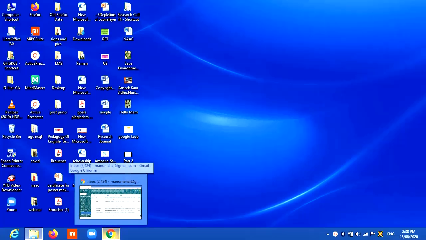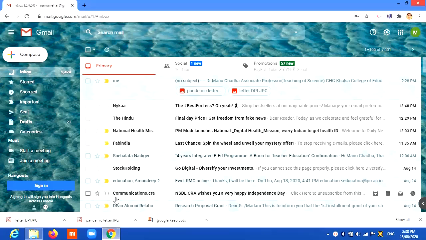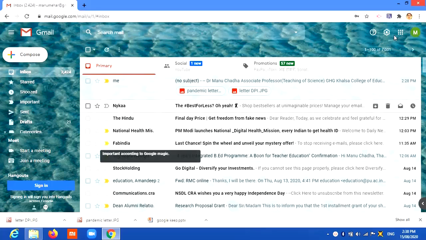Well, friends, for the Google Keep app, you need to access your mail first. For this, the pre-requirement is that your mail should be in Gmail. You should have a Gmail account. All those who have a Gmail account, well and good. Those who have their mails in some other IDs, please make a Gmail account, because Google apps are possible only in a Gmail account.